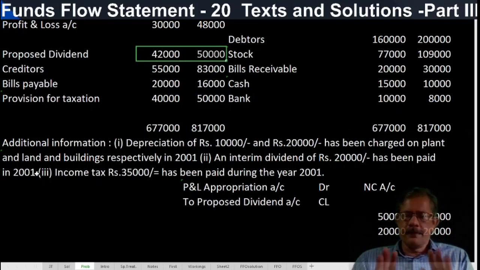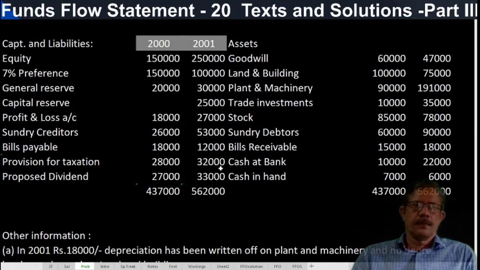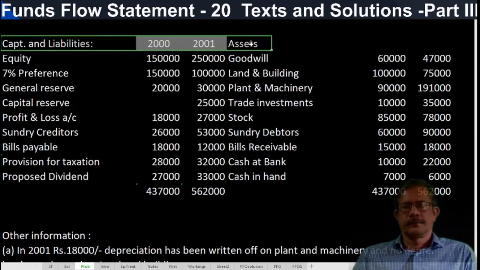But the assumption given, you have to mention in the answer. Very important. If a non-current item, this proposed dividend or a provision for taxation treated as a non-current item, the assumption should be given in the answer always. Very important. So we will go to the next problem. Next text.